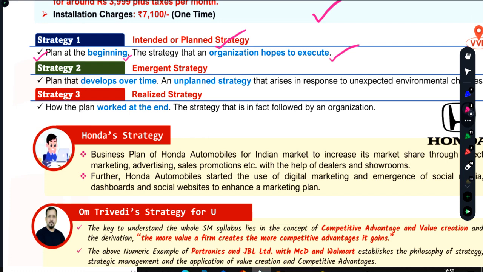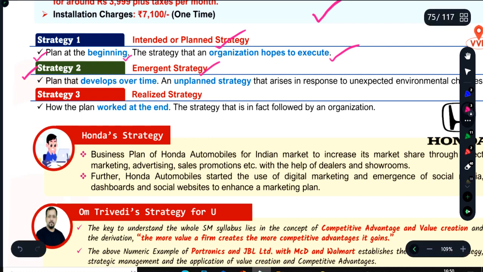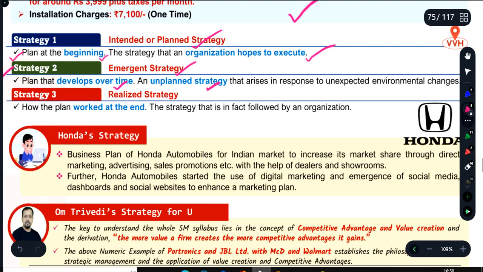When you start a business at the beginning, the first plan that you make, the first strategy that you design, but these strategies are not permanent. There is another strategy called emergent strategy due to environmental changes. If the environment changes, so our strategy needs to be changed. Flexibility, or sometimes it changes automatically. So it is a plan that develops over time, an unplanned strategy that arises in response to unexpected environmental changes.